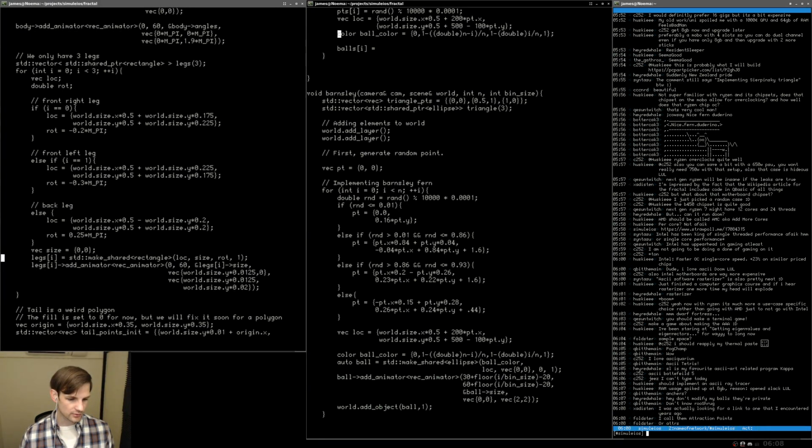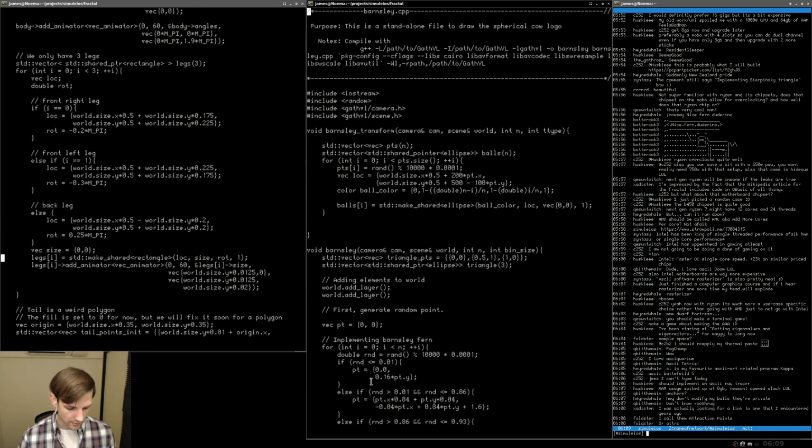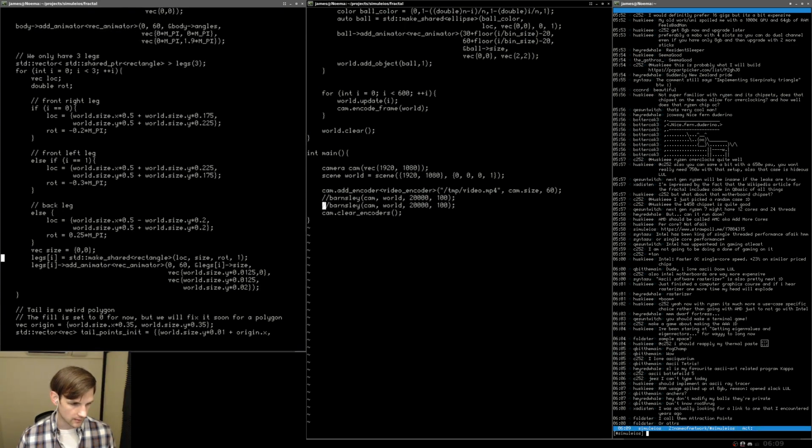And we should just be able to create the ball by saying balls is going to be equal to std make shared, and we're just going to say ellipse. Come on. There we go. And then I'm going to read in basically all the things that we have. So ball color, location, vector 0, 0 for rotation, and then fill color of 1. All right. And this should create a random distribution of points. So I'm going to pop down here and comment this guy out. 1 second. And then I'm going to grab the Barnsley transform function here.